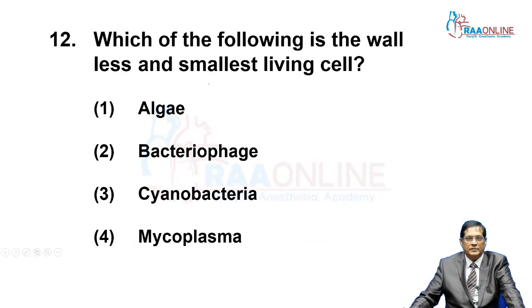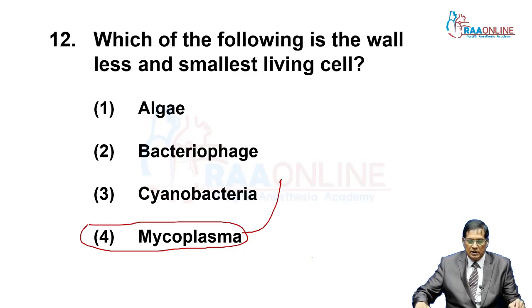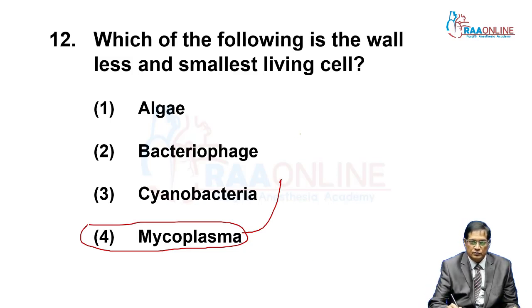12th question. Wall-less, that is cell wall is not found, but smallest living cell: mycoplasma. Mycoplasma is the smallest cell of the living world.